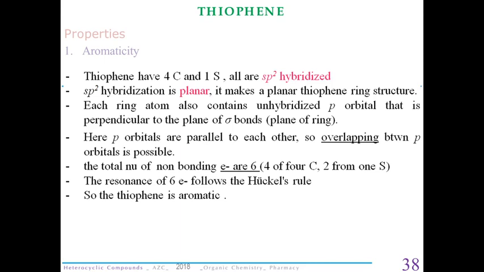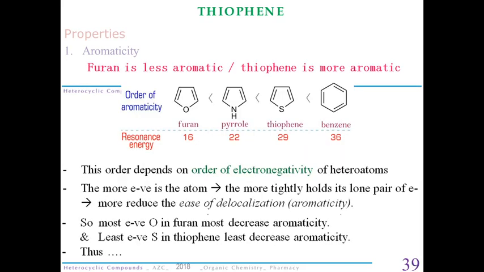Third thing, there are a total of 6 pi electrons, 4 from the carbon atoms and 2 from the sulfur. So it is fulfilling the condition of 4n plus 2 pi electrons. So we can clearly state that thiophene is an aromatic compound.